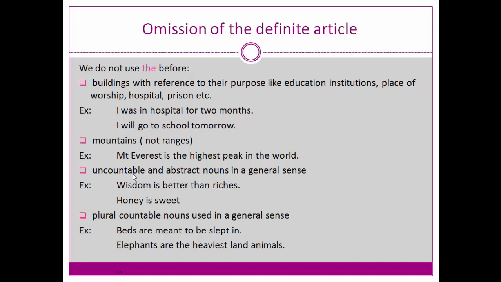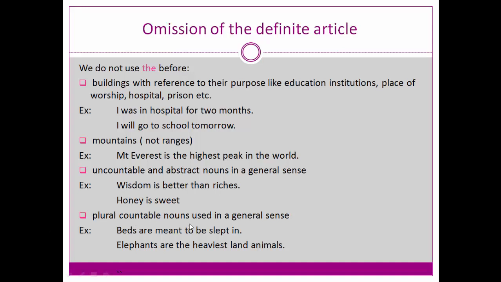These things are said in a general sense, not specifically mentioned, so here we don't use articles. Wisdom is an abstract noun and honey is an uncountable noun.